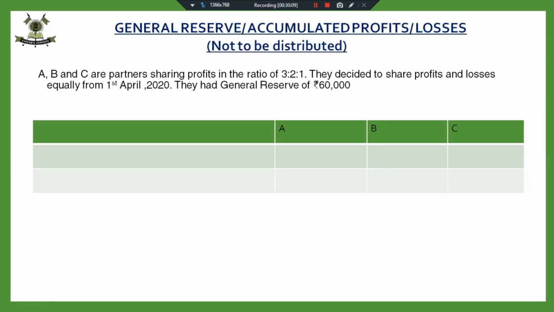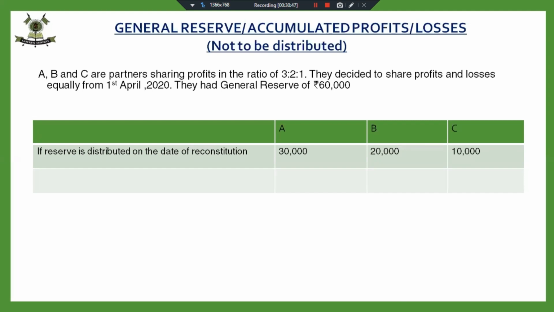Let me explain. Suppose A, B, and C are partners. They were sharing profits in the ratio of 3:2:1. Now they decided to share profits and losses equally, and they had a general reserve of 60,000. I'm just taking an example of general reserve. Fine. So if we are given nothing, what do we do? We distribute the reserve amongst the old partners in the old profit sharing ratio. So if nothing is given, and this reserve is distributed, A, B, and C are going to get 30, 20, and 10. This is what we did.